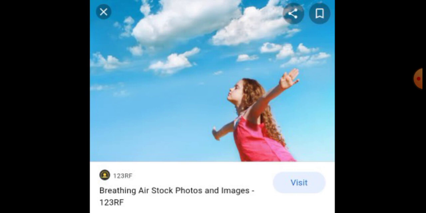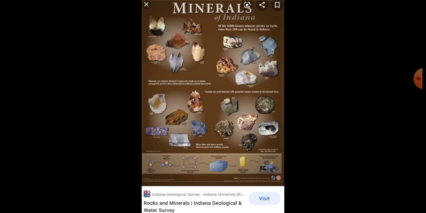Then the last example is minerals. Many minerals we are using in our life, for example iron, copper, mica. These minerals we are using in our day-to-day life. That means most industries use these particular minerals and they manufacture various goods through these minerals.